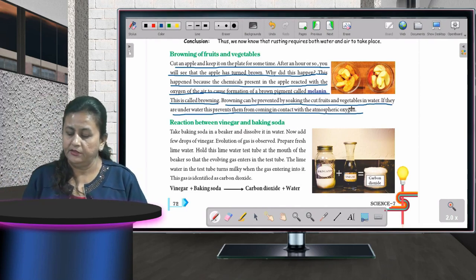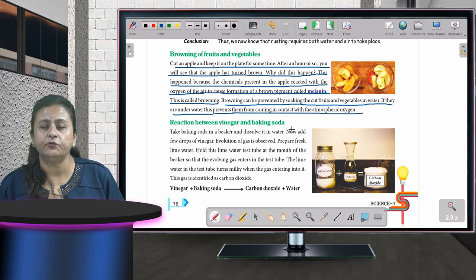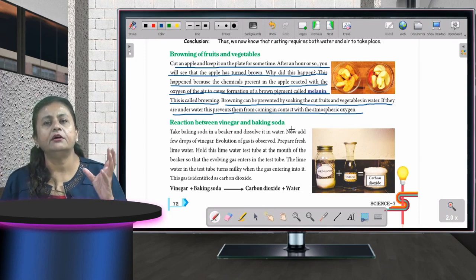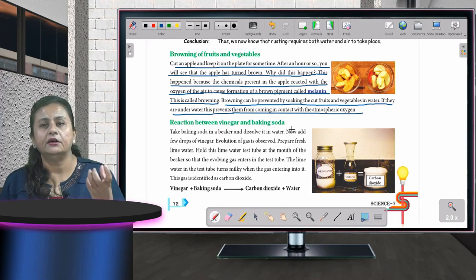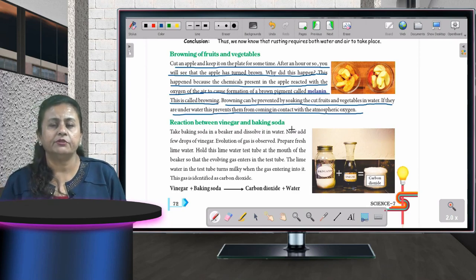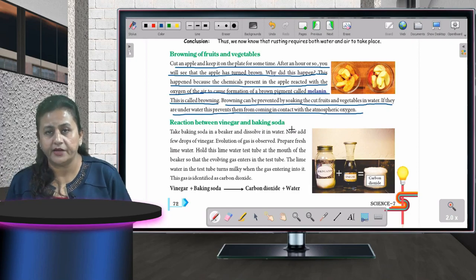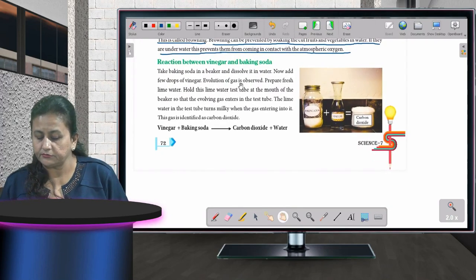Okay. Now, the other one, I hope this is clear to you. What is browning? Whenever the fruits are cut and left for some time, what happens? The chemicals present in the fruits, they react with the oxygen in the air and a brown coating called melanin is formed. Fine. Now moving to the next topic.